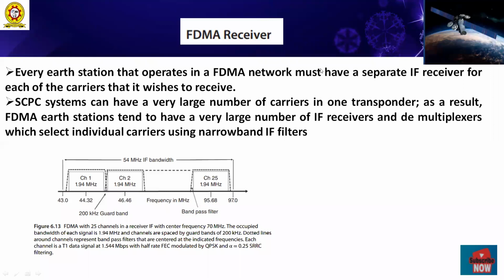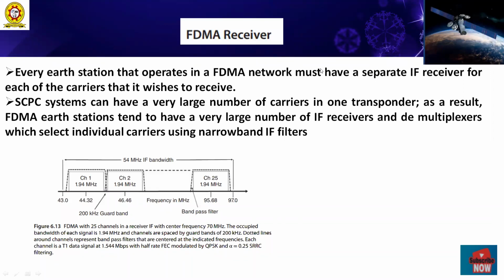This slide indicates the FDMA receiver, and how to understand the FDMA receiver concept in the multiple access technique. In this picture, the total frequency range is approximately 97 megahertz, from 943 to 97. They allotted 54 megahertz of IF bandwidth.